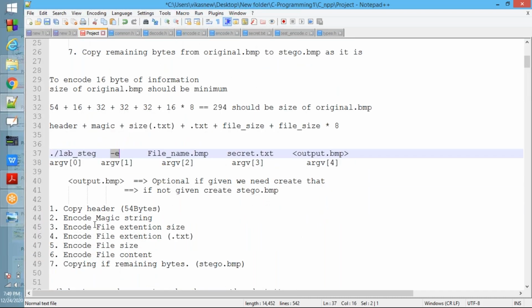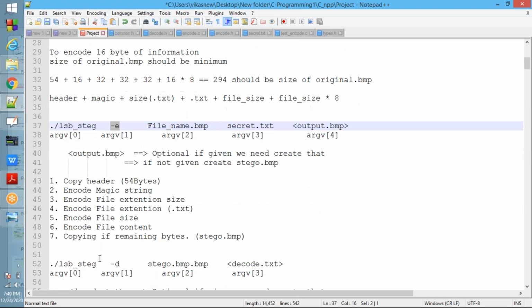See, next steps I already told. -d is for decoding. See now, argv of 0, argv of 1, 2 and 3. For decoding, only one file is needed, that is the stego image, the encoded image. That's the input file. Then decode.txt. You need to decode that information to decode.txt.